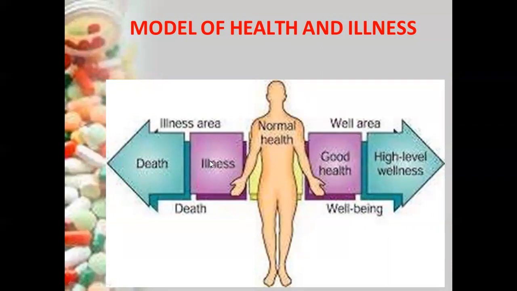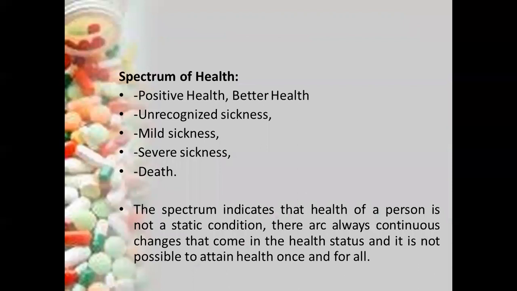But if he is not getting proper services, or if he himself is not taking adequate measures to suppress the illness or disease, then it will increase and he will go towards maximum death. So this is the health illness continuum.